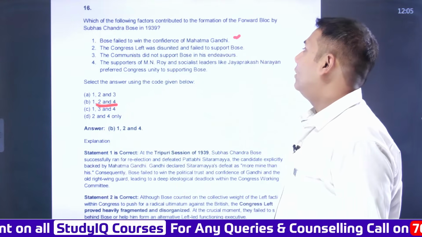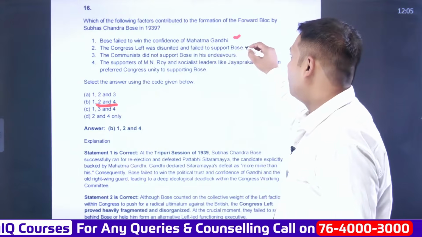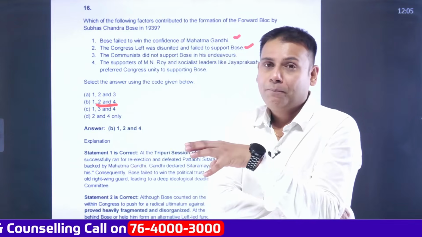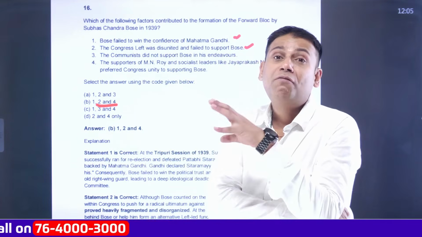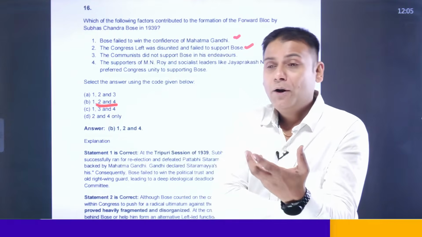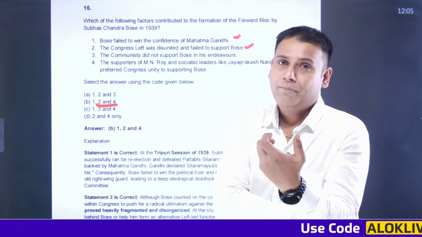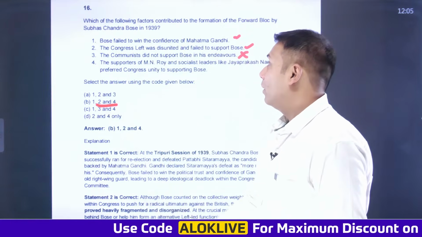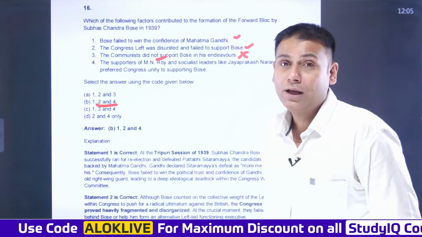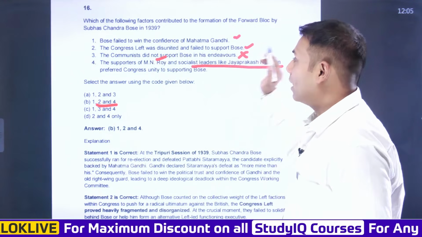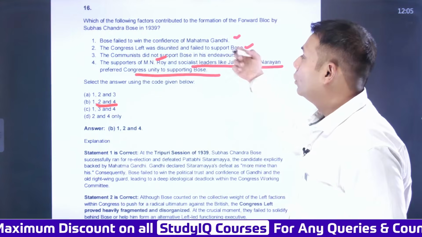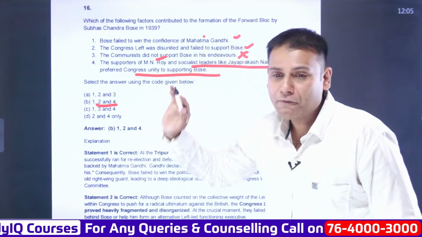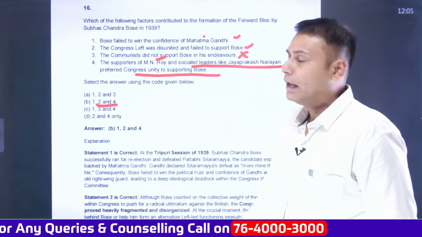The Congress left was disunited and failed to support Bose. There were different and dissenting opinions within the Congress itself. So there were certain sections who were willing to support Subhash Chandra Bose ji, but due to disunity, they couldn't support him. Again, a correct statement. The communists did not support Bose in his endeavors. Wrong statement because M.N. Roy himself supported Subhash Chandra Bose ji. And the supporters of M.N. Roy and socialist leaders like Jayaprakash Narayan preferred Congress unity to support Bose. Yes, that is a correct statement. So answer here is 1, 2 and 4. Okay, so the answer to this question is B.